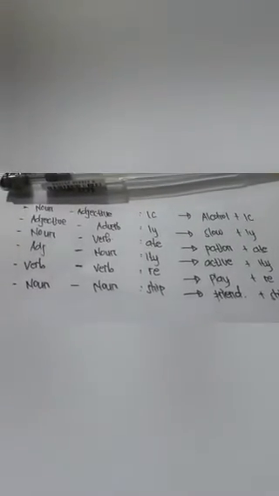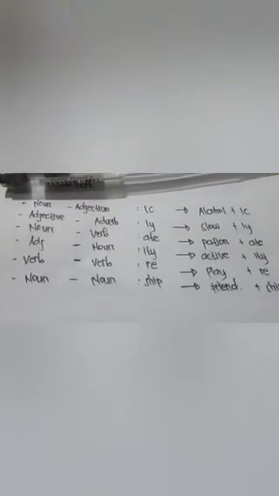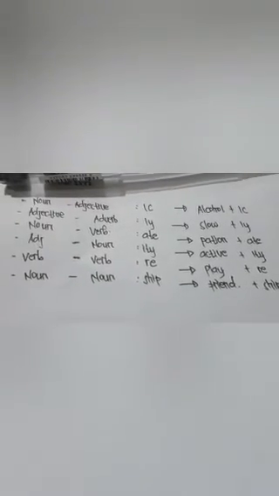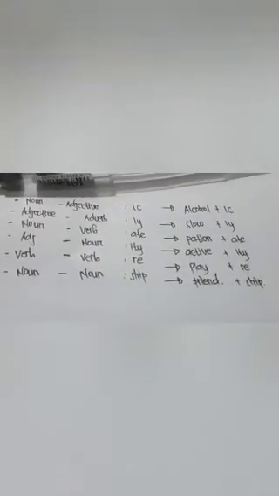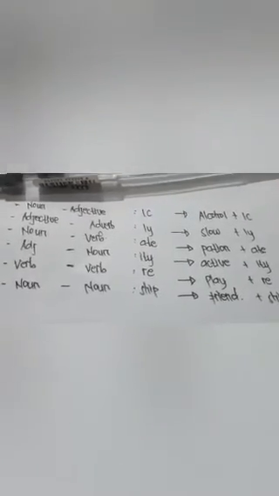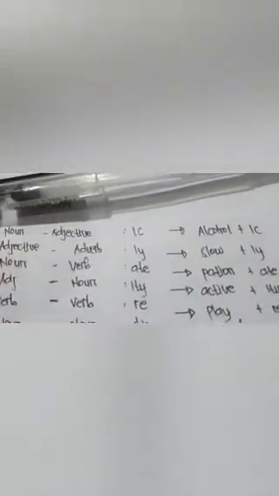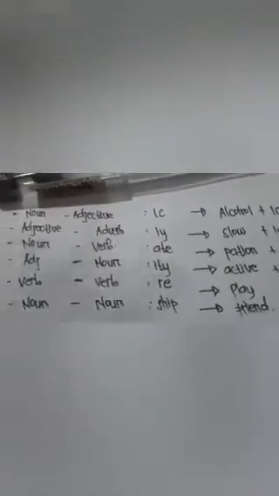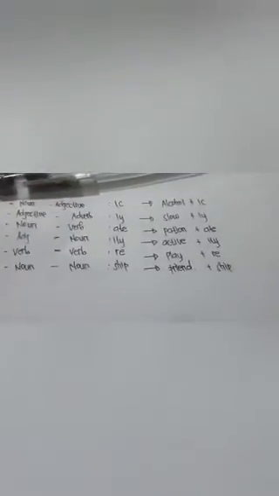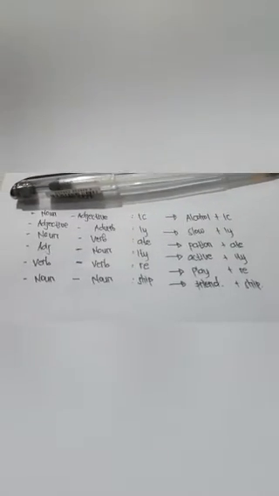And here I want to show this so that I think it may be clearer for us. Here is an example of morphemes that I take from the material we studied in the last meeting: noun to adjective becomes alcoholic. So this is the example of a noun becoming an adjective. You can see this. I hope you can understand that.